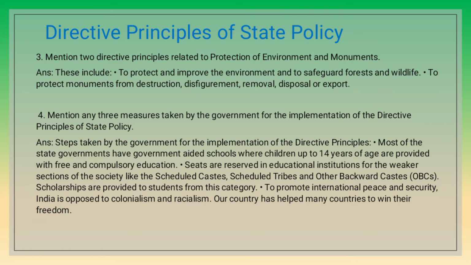Seats are reserved in educational institutions for the weaker sections of society. Certain seats are reserved in educational institutions for the weaker sections, like the Scheduled Castes, Scheduled Tribes, and Other Backward Classes, that is OBCs. Scholarships are also provided to students from these categories.